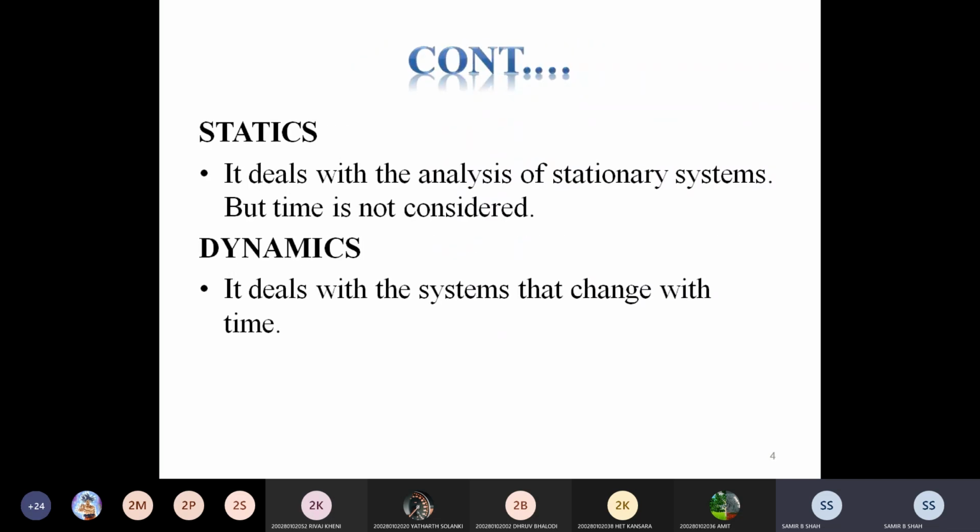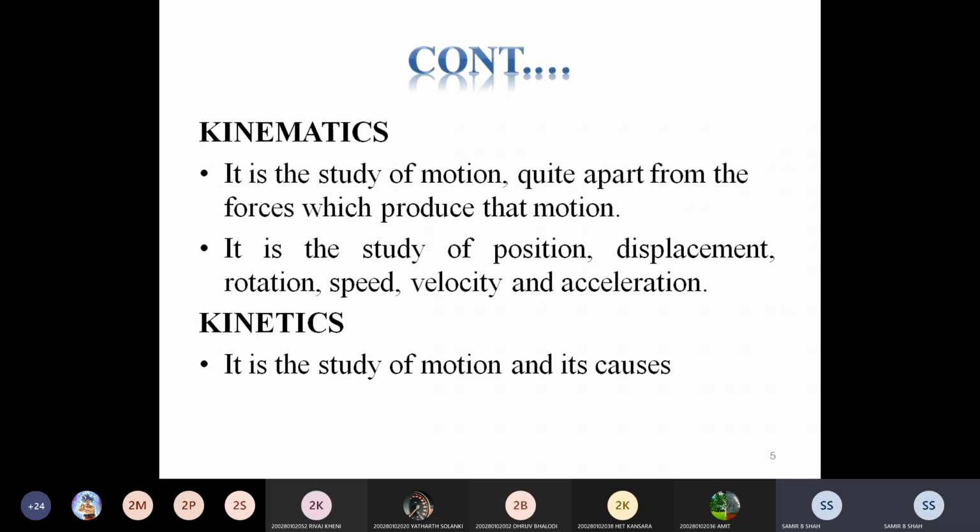Static deals with the analysis of a stationary system, means a steady system, but time is not considered. While dynamic definitely deals with a system that changes with time, means it may be in motion, right? So that is the basic difference between static and dynamic.